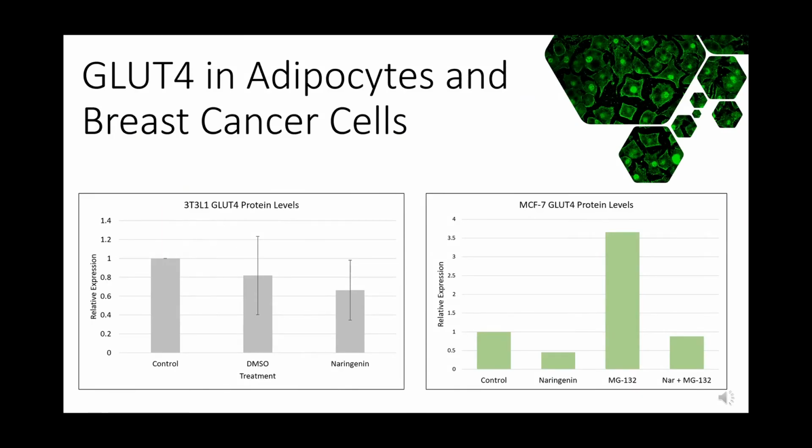As the gray graph indicates, the presence of GLUT4 in the adipocytes shows a decrease in the treated cells and vehicle control. However, this decrease is statistically insignificant. The breast cancer cells, color green, shows a decrease in GLUT4 for the naringenin-treated cells.